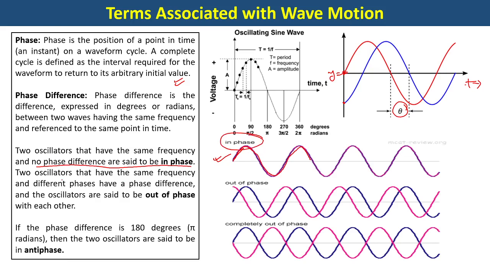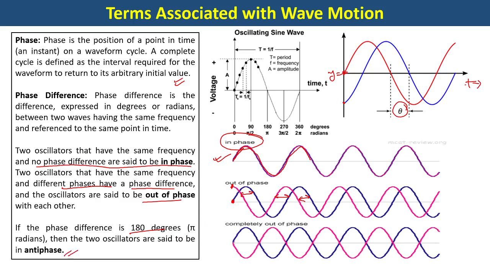If, on the other hand, two oscillators have the same frequency and different phases, then we say that there is a phase difference and those two waves are said to be out of phase. See here, these two waves now are out of phase. One started at time t equal to 0 here, the second one started here, and this difference remains everywhere. So there is a difference in phase between these two waves, and hence they are said to be out of phase. And if the phase difference is 180 degrees, then they are said to be completely out of phase, or in anti-phase.